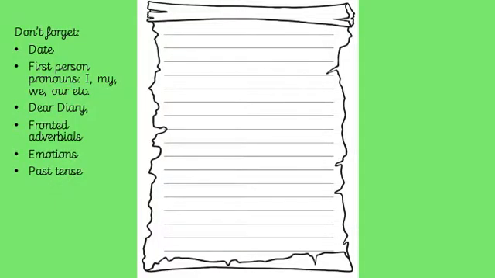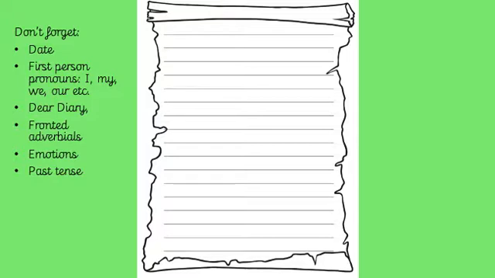Right, so just like yesterday, I have also attached a sheet that looks like this, which you can print off to write your diary on if you like. I would recommend doing it on lined paper even if you don't use this guide. And I will remind you of all of the things I spoke about yesterday. So remember, you need to put your date in the top right hand corner, so that will be the 2nd of March 2021. You need to write in the first person, so that means using first person pronouns.